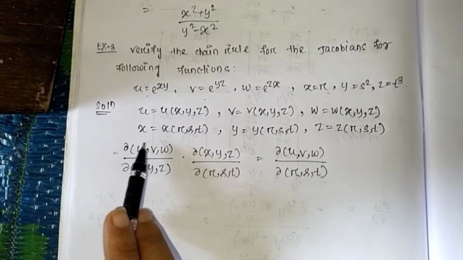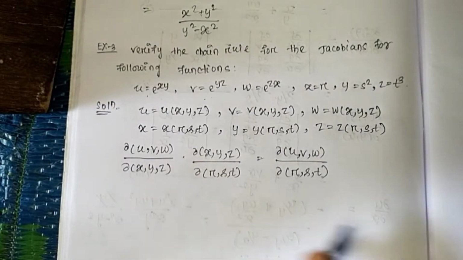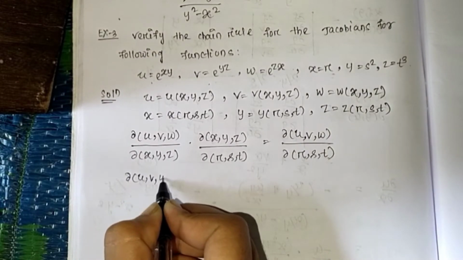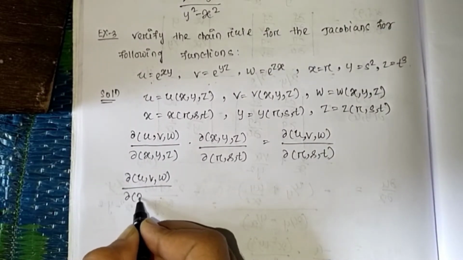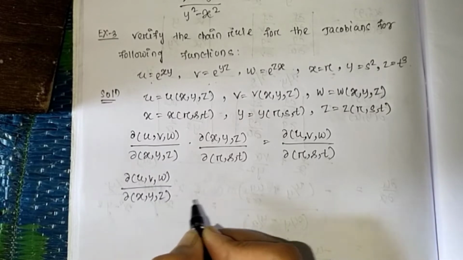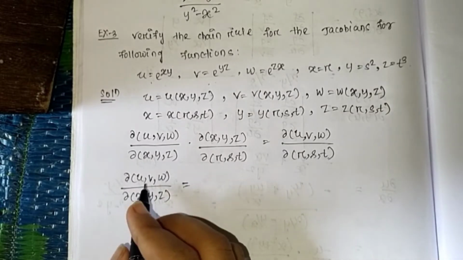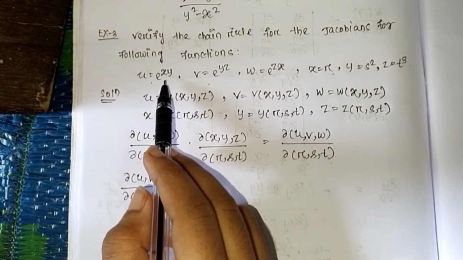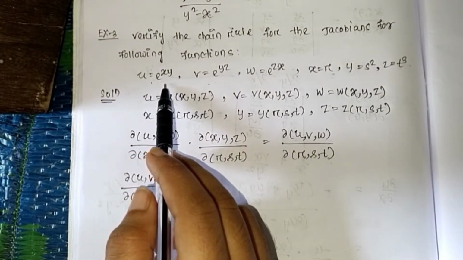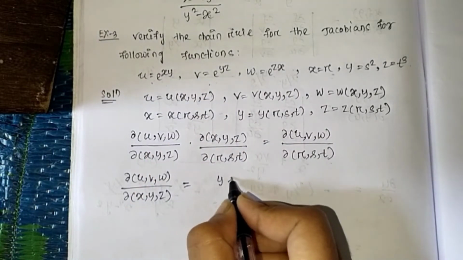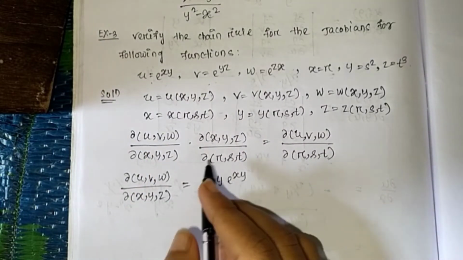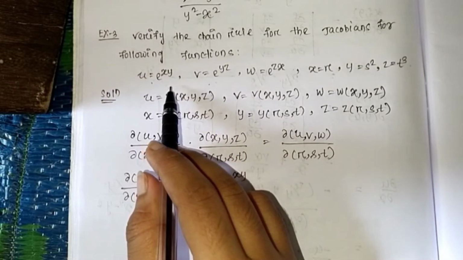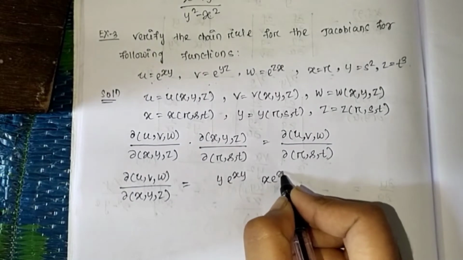First we will find the Jacobian of u, v, w with respect to x, y, z. Here del u by del x is y into e to the power xy, del u by del y is x into e to the power xy.